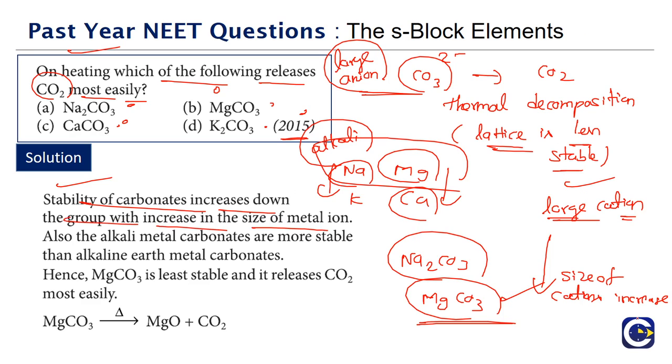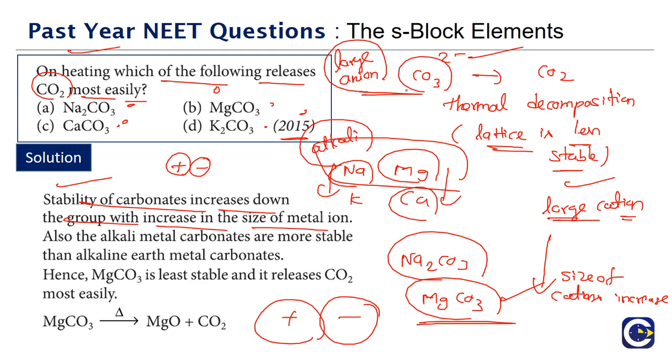What happens when the size of the metal ion increases? The carbonate ion being a large anion, for the lattice to become more stable, we should have the cation size also large. So generally understand this principle, a large cation and a large anion will be able to fit into the lattice efficiently. Similarly, a small cation and small anion, basically saying the cation size and anion size should be comparable. So that will give a better efficient packing of the lattice, and the lattice will also be more stable.